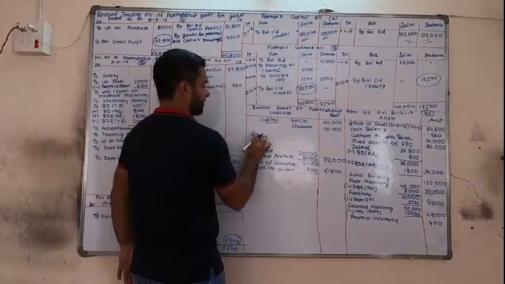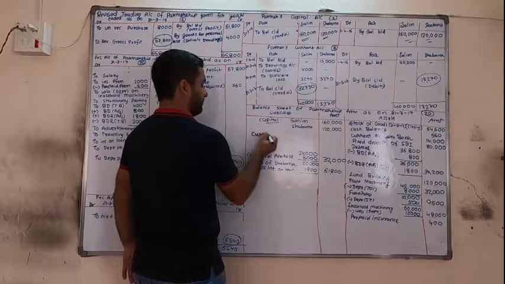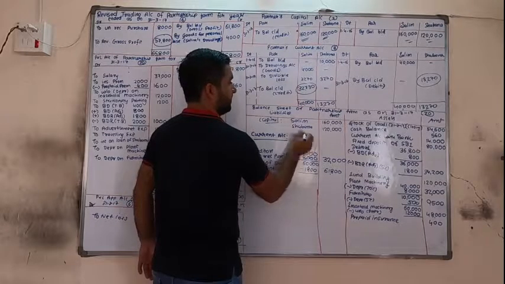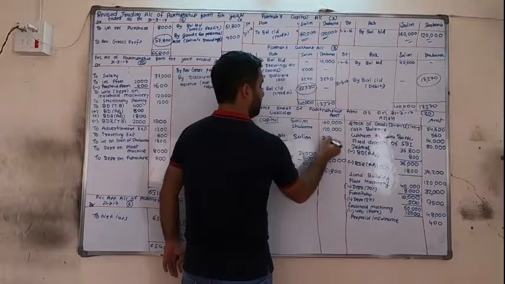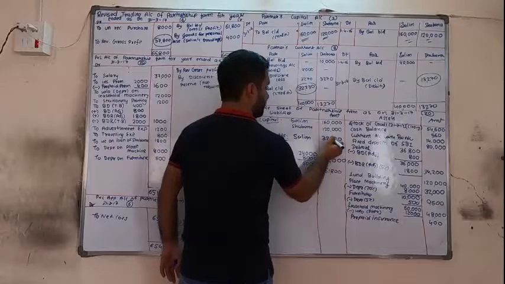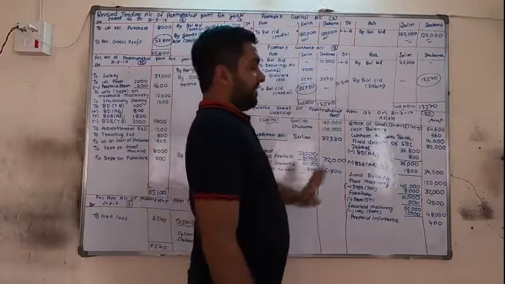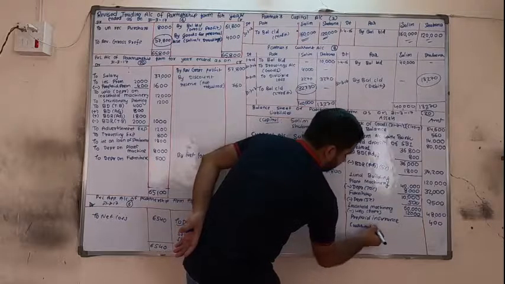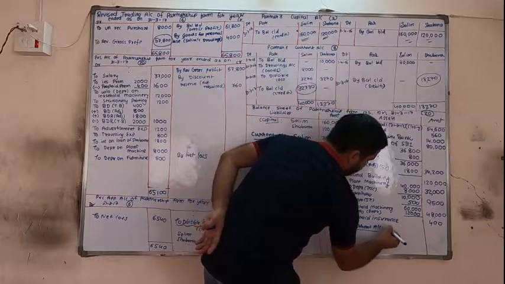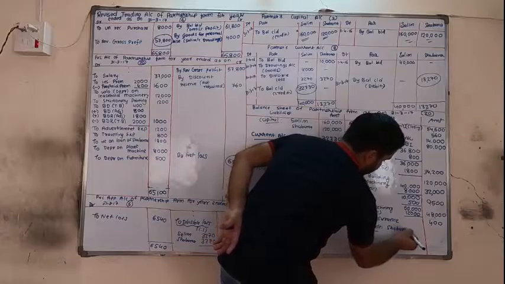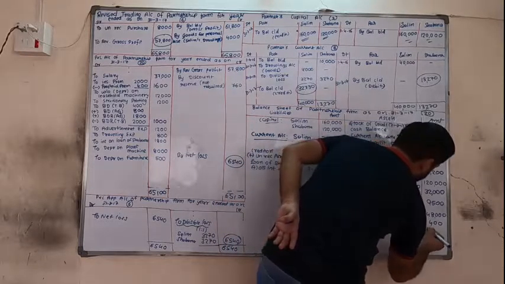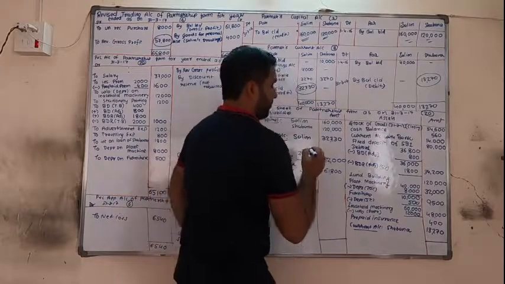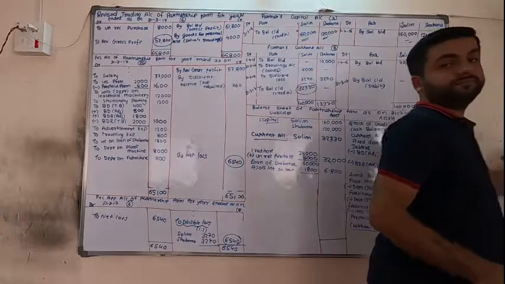See, current account for Salim, 32,730. Shaban has debit balance on the asset side. Current account Shaban 13,270. Now the total of both sides should be equal.